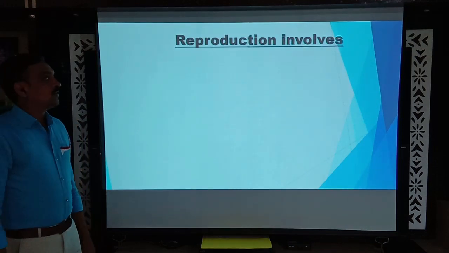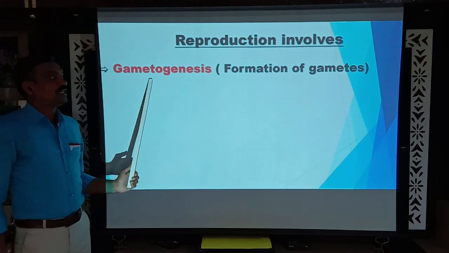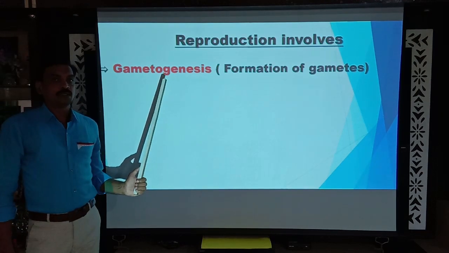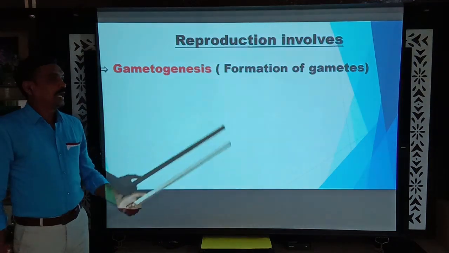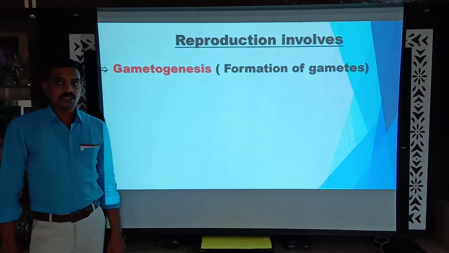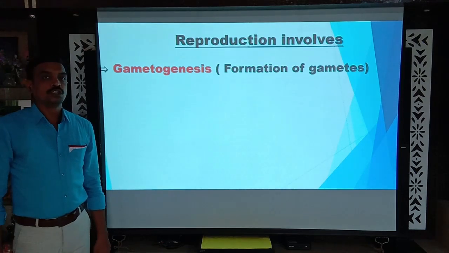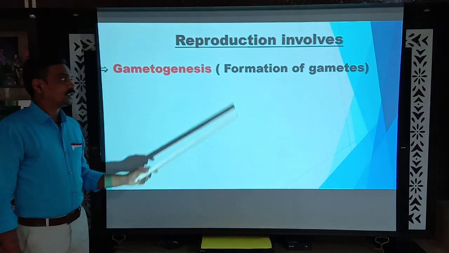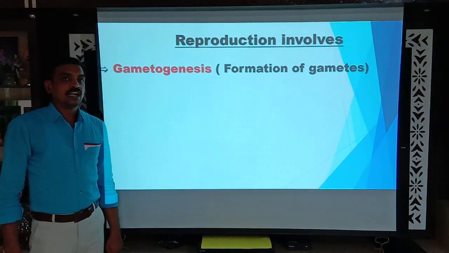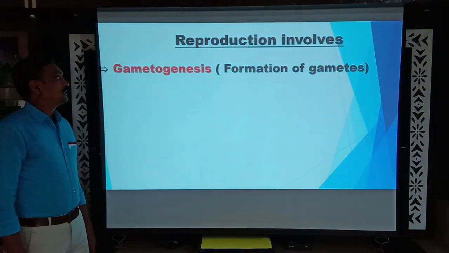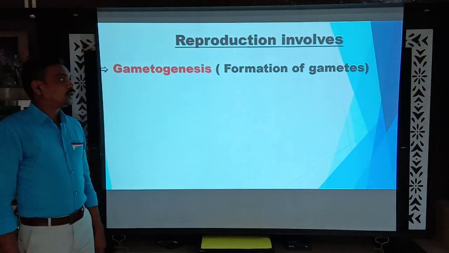Reproduction involves the following steps. Gametogenesis. Gametogenesis is the formation of gametes. The formation of gametes is again of two types: spermatogenesis and oogenesis. In males, the sperms are produced, which is called spermatogenesis, whereas in females, eggs are produced, which is called oogenesis. This formation of gametes is called gametogenesis.